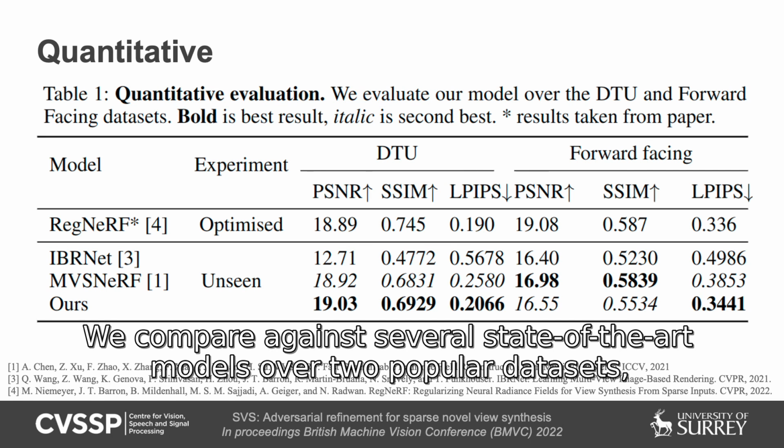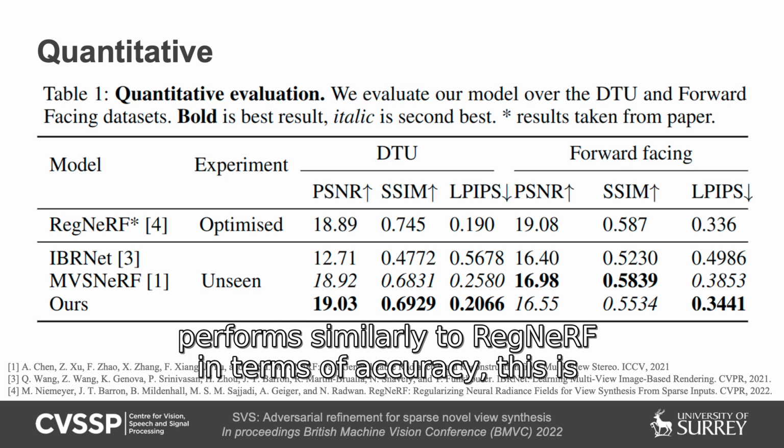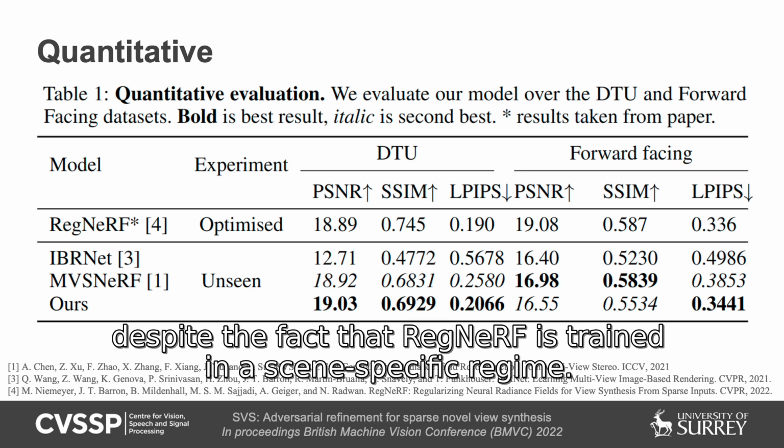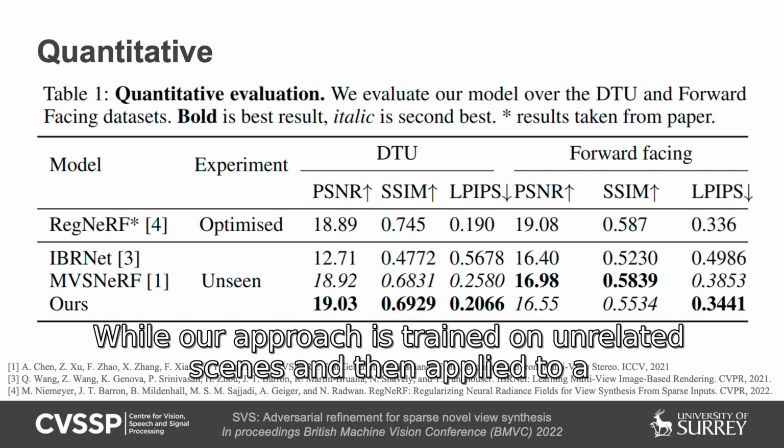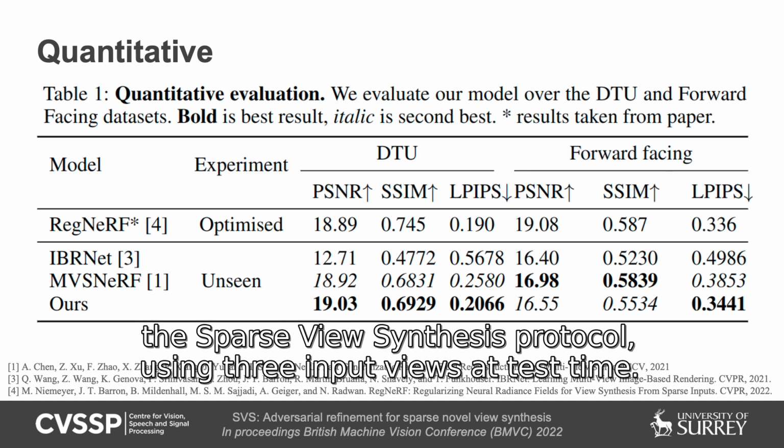We compare against several state-of-the-art models over two popular datasets, DTU and forward-facing. We can see our proposed approach performs similarly to RegNeRF in terms of accuracy. This is despite the fact that RegNeRF is trained in a scene-specific regime, while our approach is trained on unrelated scenes and then applied to a completely unknown scene at test time. We evaluate all models under the Sparse View Synthesis protocol, using 3 input views at test time.